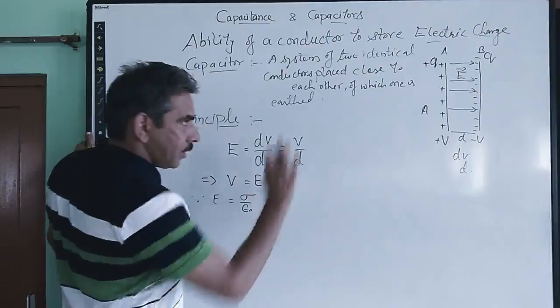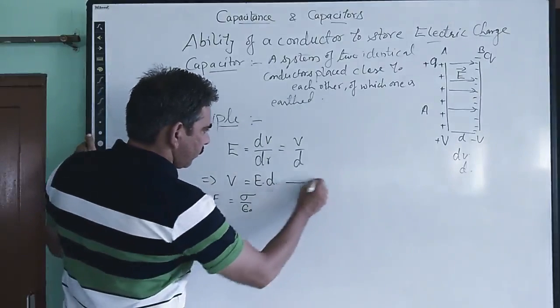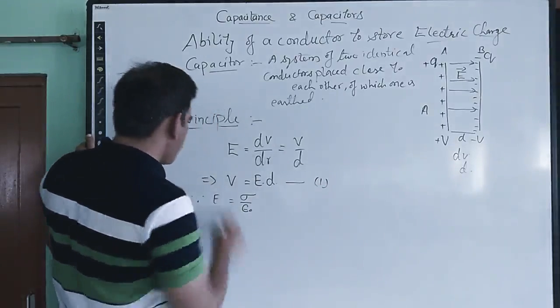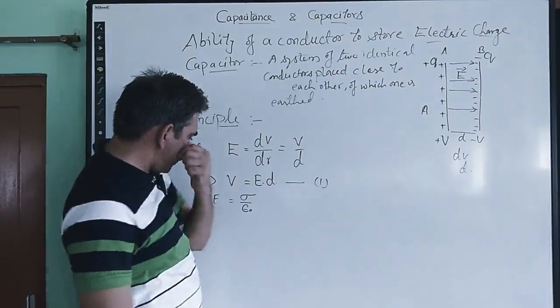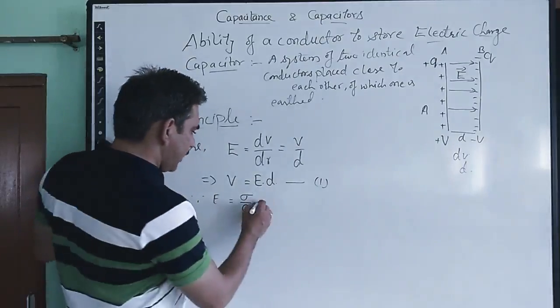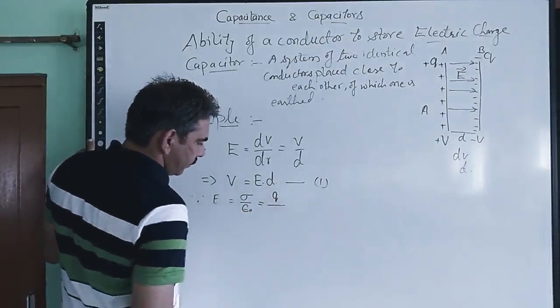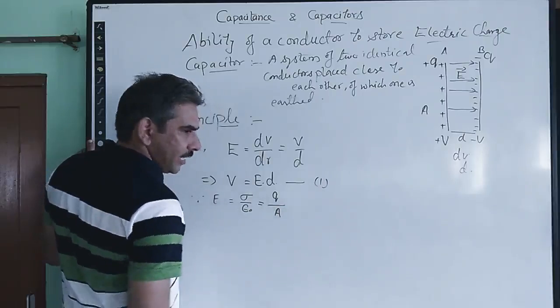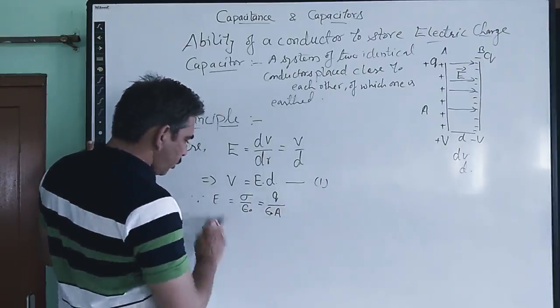So at any point between the plates, electric field is given by sigma upon epsilon naught. What is sigma? It is the surface charge density of the plates, that is the charge stored by the plates per unit area of the plate, so the electric field is Q upon A epsilon naught.